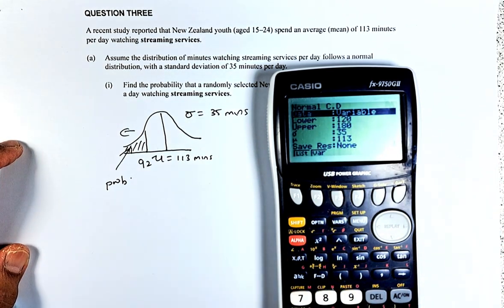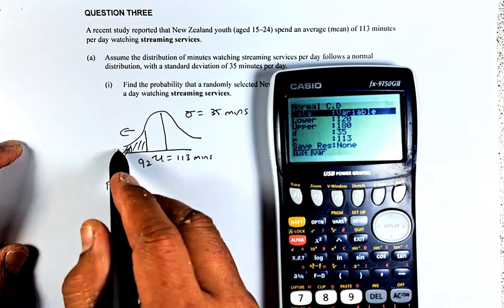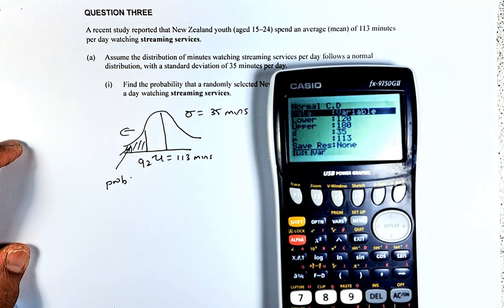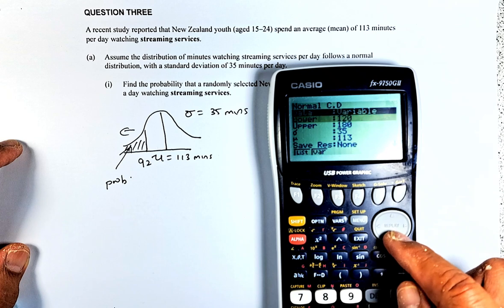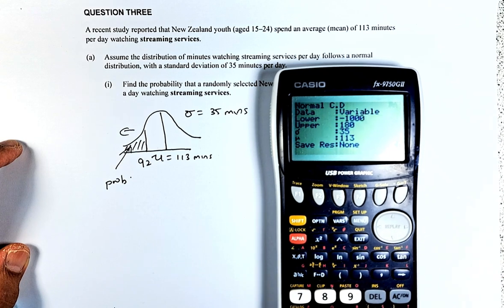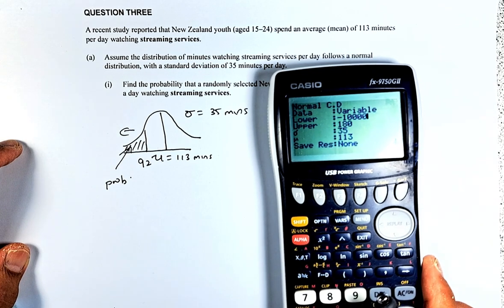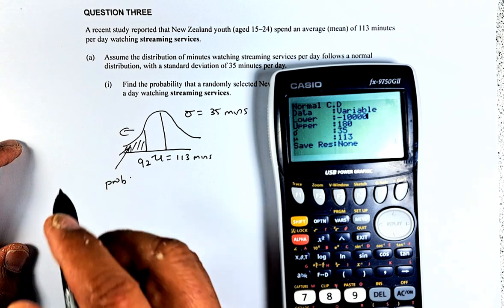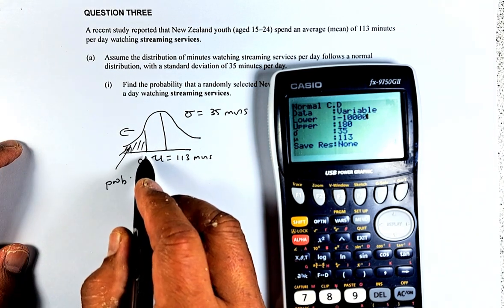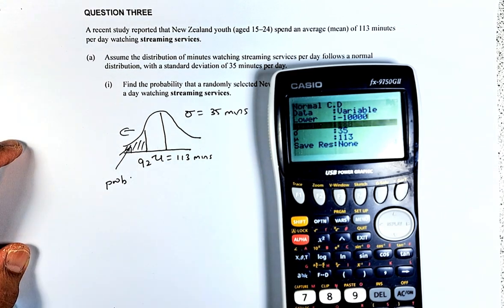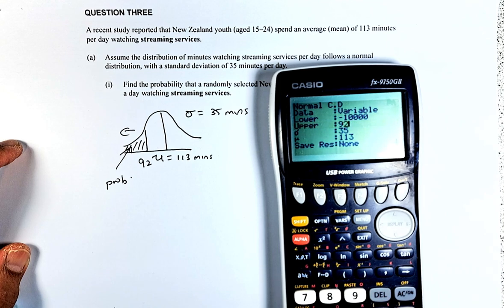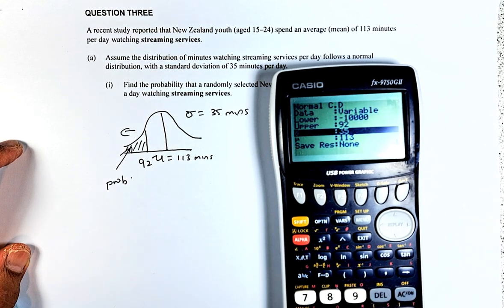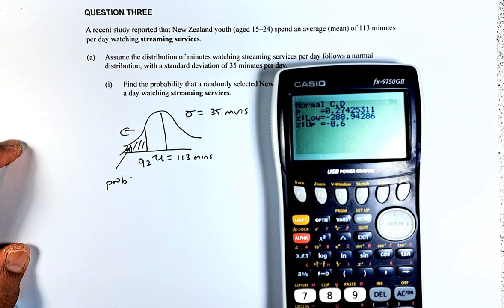Lower is where you're going to start. So lower is anything from here, so we're going to put any very small number, minus 10,000. Hopefully you can see from the graph there. Then the upper is where the probability ends. It is going to end at 92. So execute, and the upper is 92. Execute, and the sigma is 35. You enter 35 and execute.